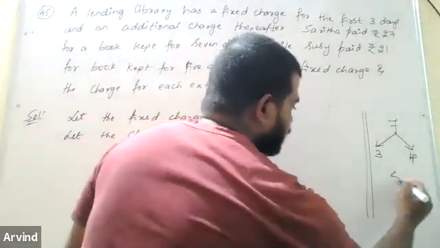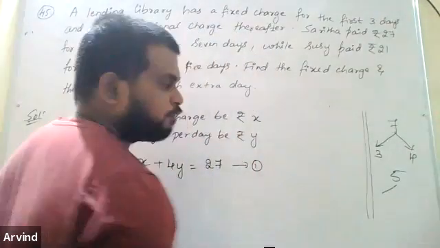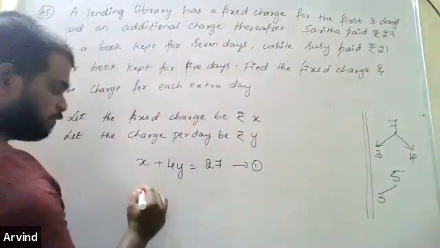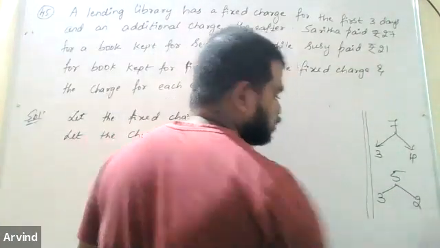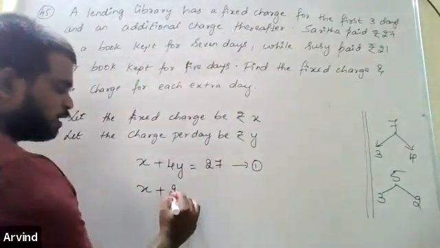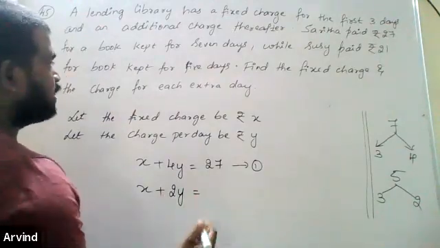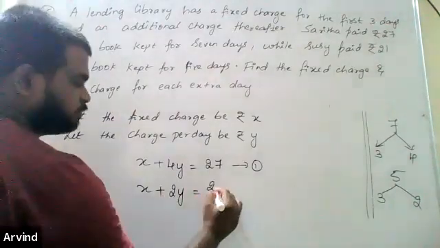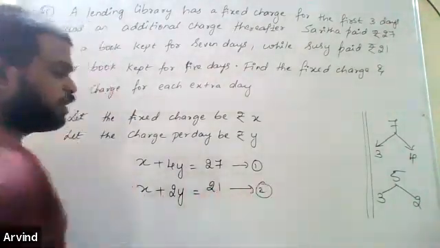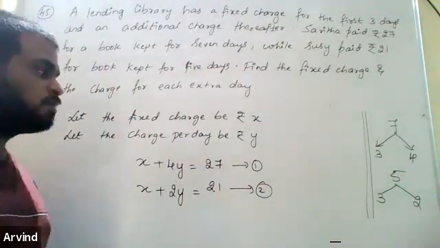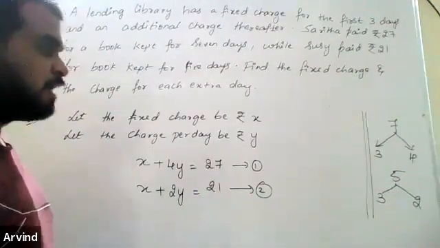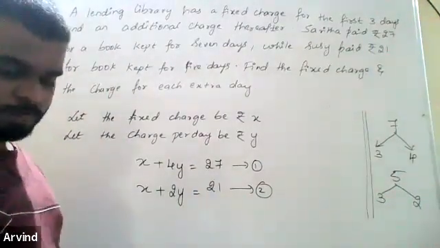Similarly, Susy had kept the book for 5 days, out of which 3 days is the fixed charge X rupees. The remaining days are 2, so at Y rupees per day it becomes 2Y. She paid 21. So you have 2 equations, solve them and you'll get the values of X and Y. Remember, it is a money-based problem, so X and Y cannot be negative. Yeah, do it.